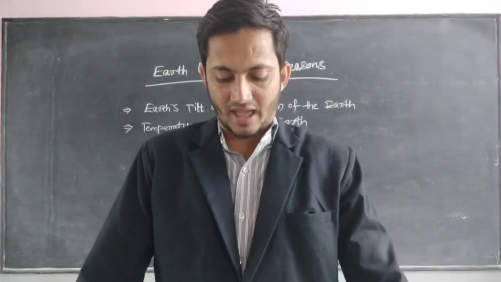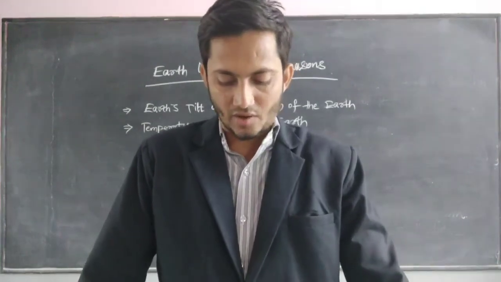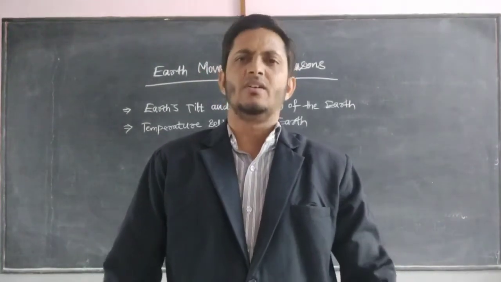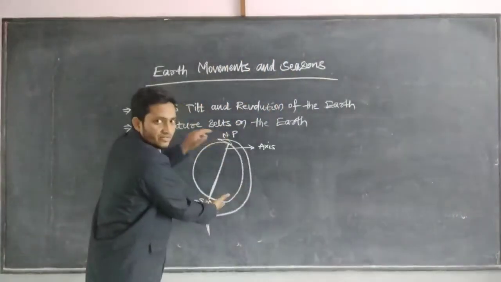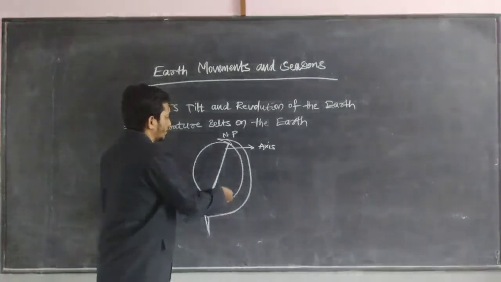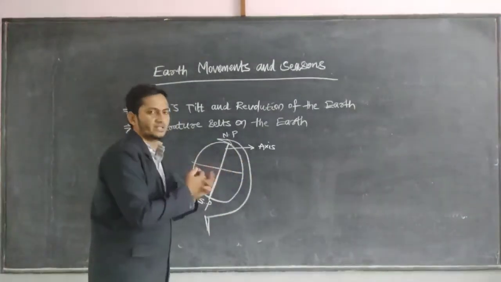Six months later, in December, the position changes. Suppose this was the axis which is rotating; with the northern hemisphere and southern hemisphere, we get the seasonal changes.